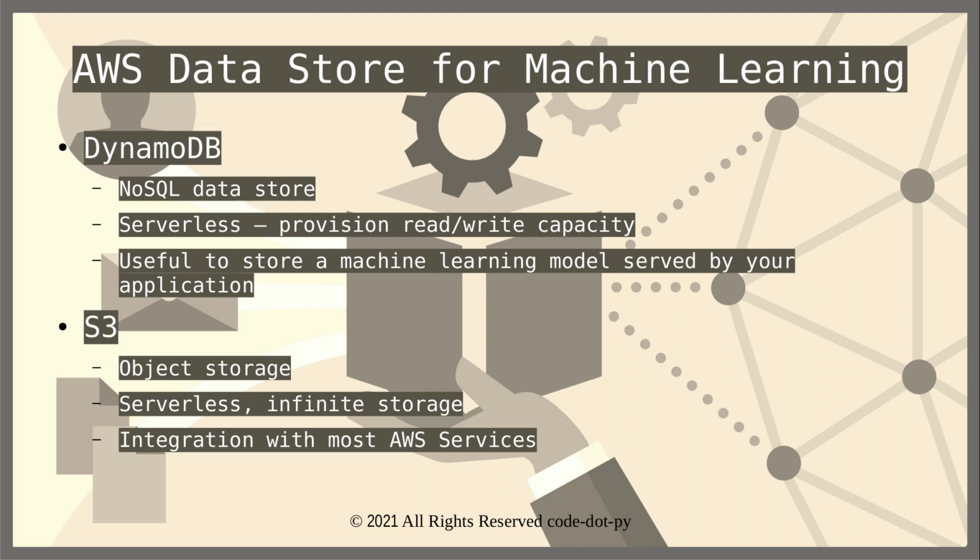Now the next one, of course, is S3, which is also one of the data stores. S3 is a simple storage service, as the name suggests, and it can store objects. It is again serverless, there is infinite scalability in terms of the storage, and it has very good integration with most of the AWS services. So S3 is something that will be used significantly when it comes to machine learning related problems.